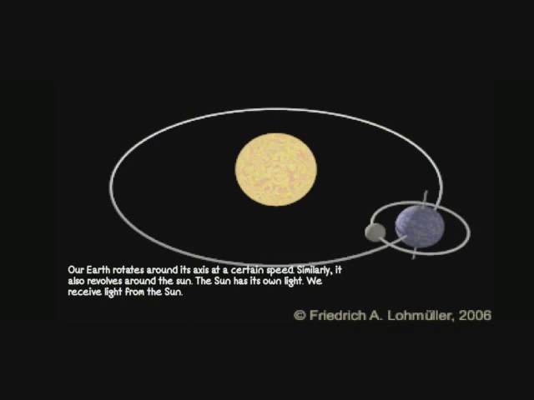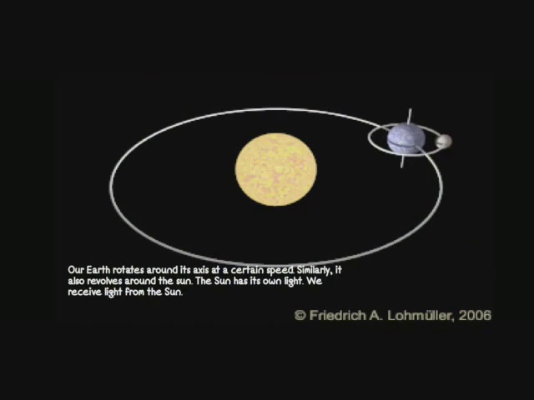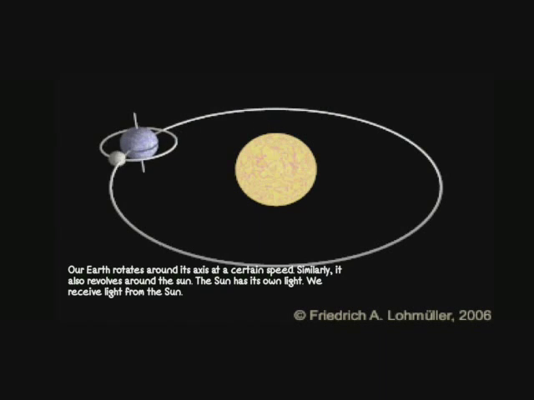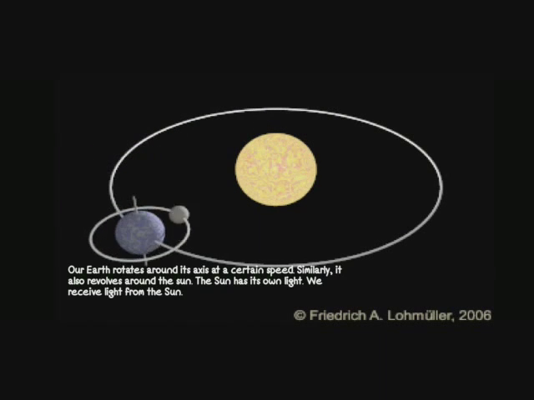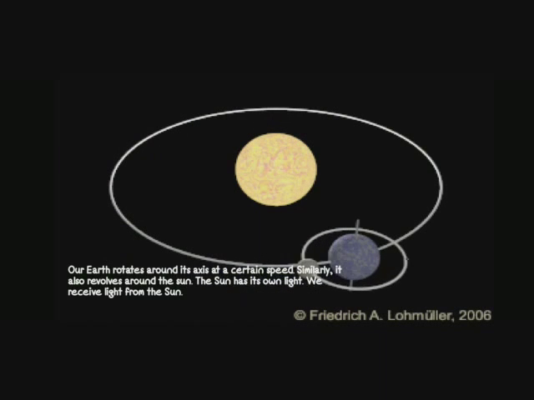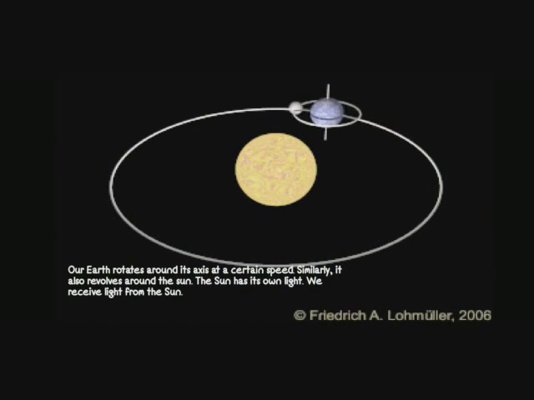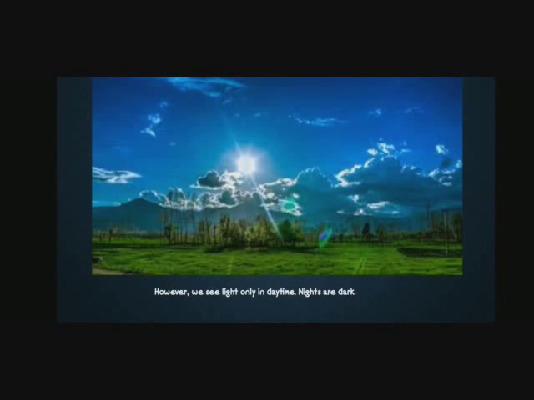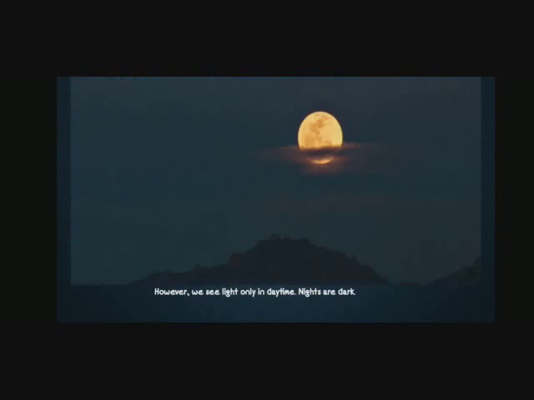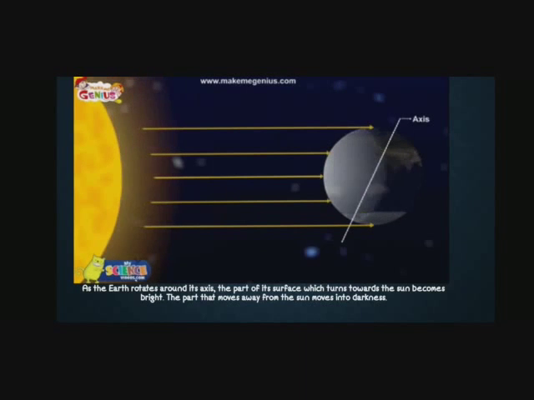So as you all can see in this picture, there is an axis given in a circle, and the earth is moving on that axis at a certain speed as well as on a certain path. It is not moving out of that axis. So as it rotates around itself, it is revolving around the sun also. And we know that the sun has its own light and we receive light from the sun. However, we see light only in daytime. Nights are dark. As the earth rotates around its axis, the part of its surface which turns toward the sun becomes bright. The part that moves away from the sun moves into darkness.